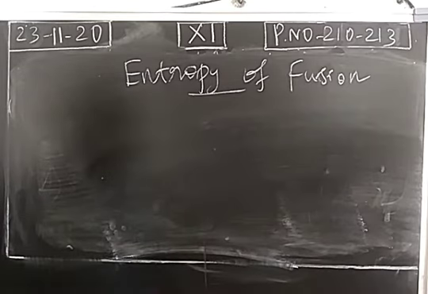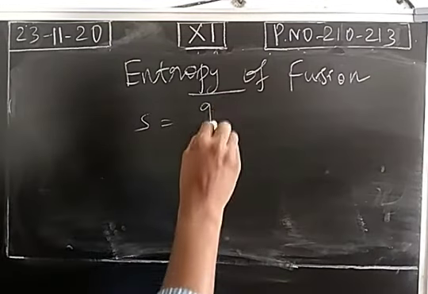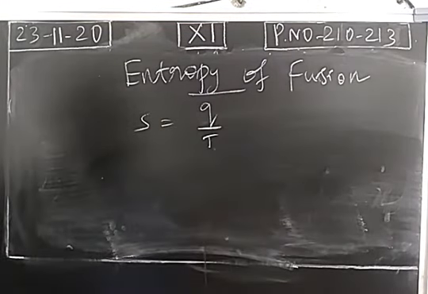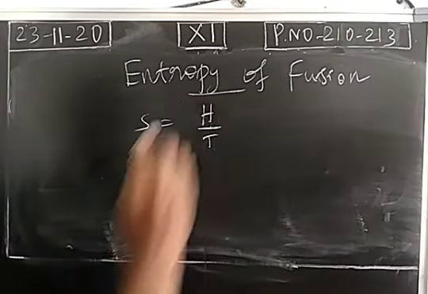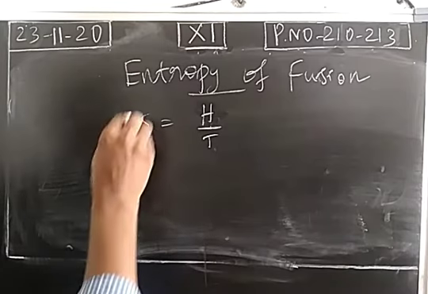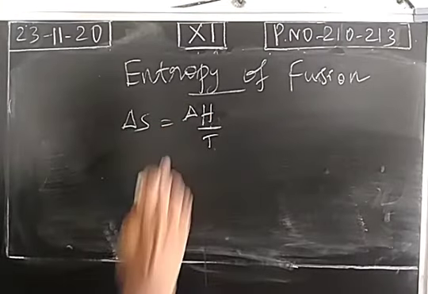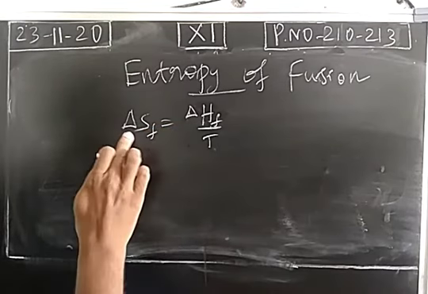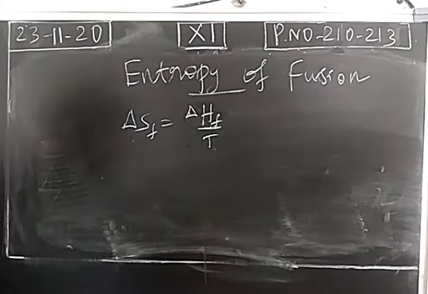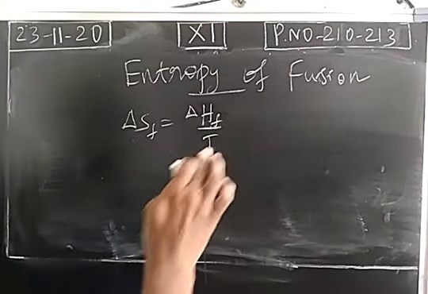Fusion is a process of converting a solid into liquid. So what is the formula of entropy? Entropy is the ratio of heat change to the temperature of the system. Instead of Q, we may write H also. So entropy change delta S is equal to delta H by T. This is fusion, F. Entropy change of fusion is equal to the ratio of enthalpy change of fusion to the temperature.